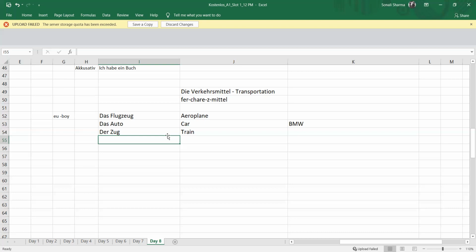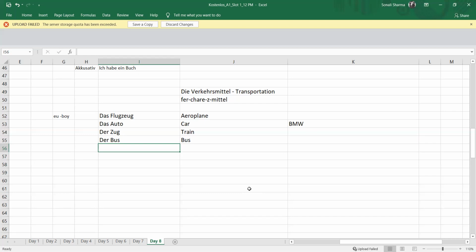And next we will talk about bus. So bus is der Bus. Again, this U is U, and we will say it as Bus. So this is again bus. So far we have done four transports. First is das Flugzeug, that is aeroplane. Next is das Auto, that is car. Next is der Zug, that is train. Next is der Bus, that is bus.